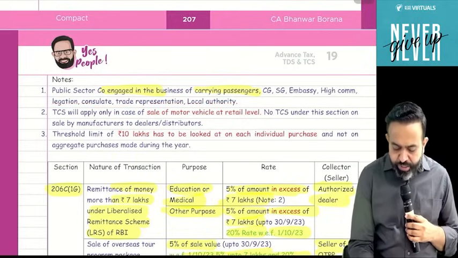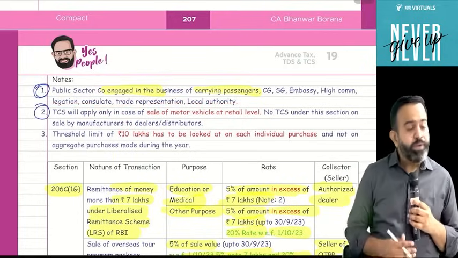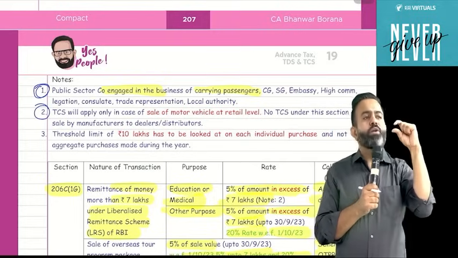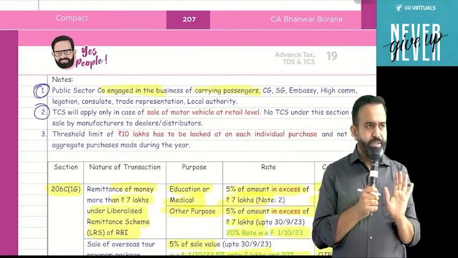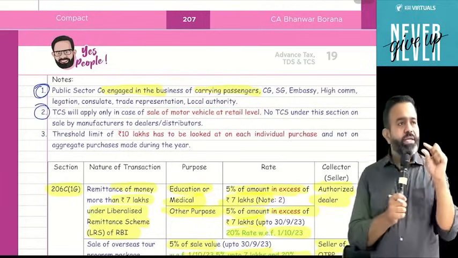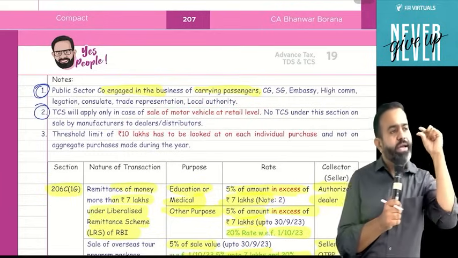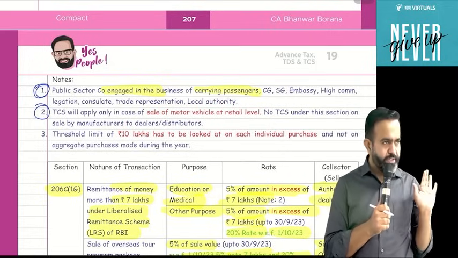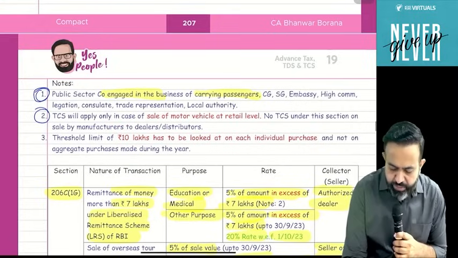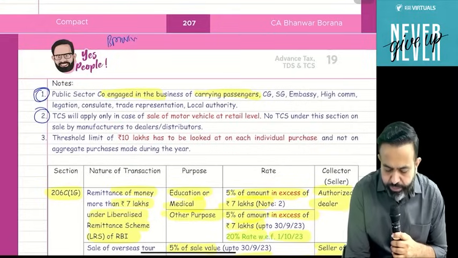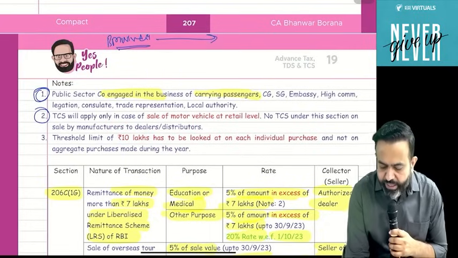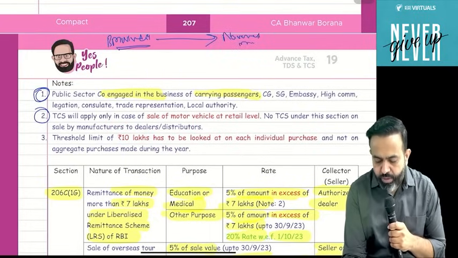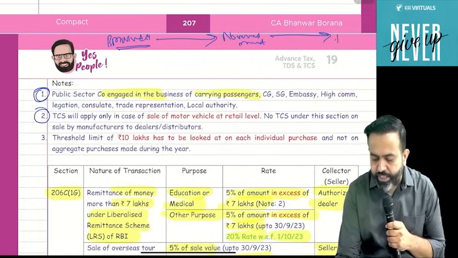One more point. This section says that if there is a retail sale of a motor vehicle, then only TCS is applicable. If there is a wholesale sale, then TCS is not applicable. For example, there is a company named BMW India. Now suppose BMW India is selling a car to one dealer, named Navneet Motors, and suppose Navneet Motors sells the same car to Mr.